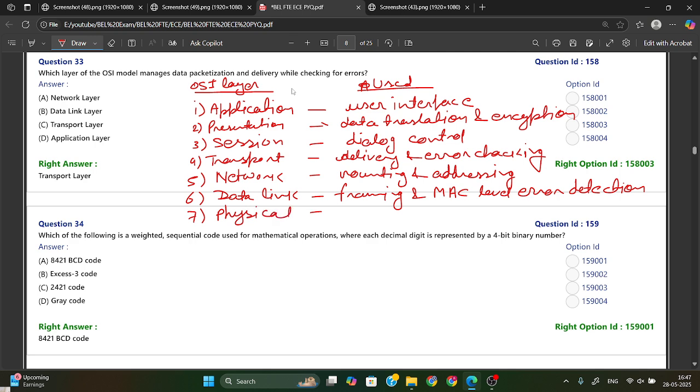Physical layer is used for bit transmission over media. Okay, just remember all these points. Questions will come from any model, any layer. So here they have asked for data packaging and delivery while checking error. So this will be your transport layer. So option C is your right answer from here.